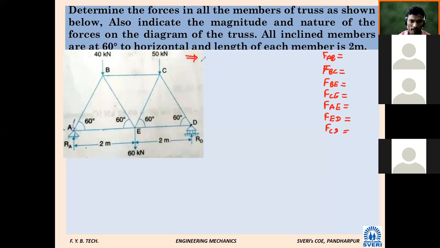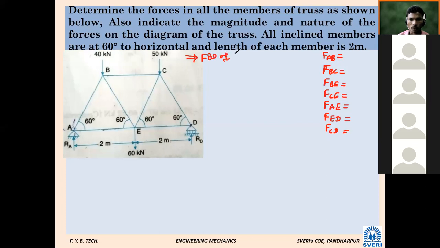And how many reactions will be there at point D? Only one. It will be vertical, upward. So first we have to draw the FBD of the loading. In this, what we have to remember is that we have to draw only the beam and the active and reactive forces. Actually it is not a beam, but we have to show something like this to calculate the reactions.